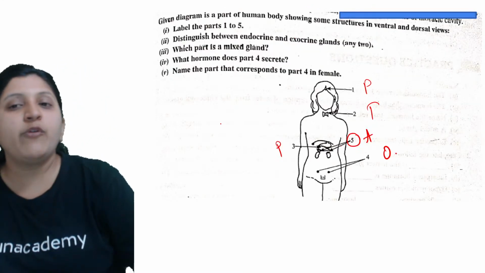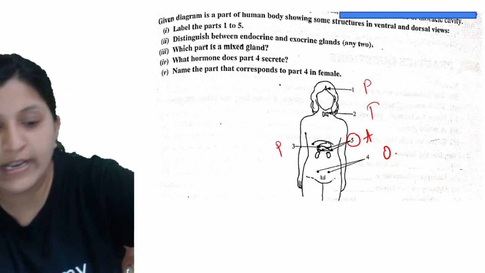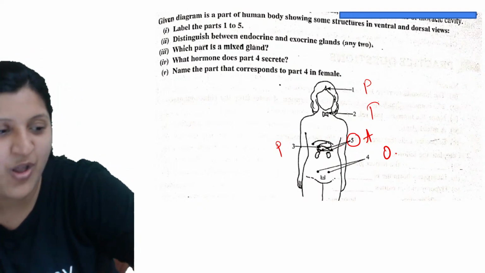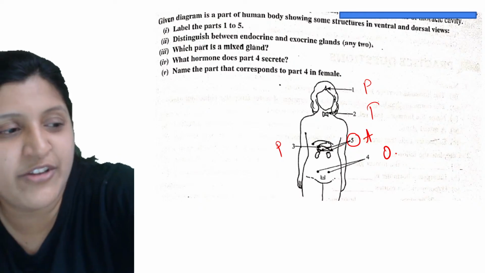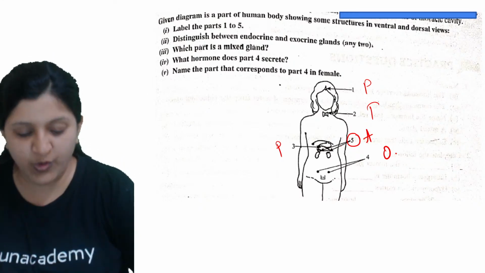Okay, so distinguish between endocrine and exocrine gland. Any of you? What are the distinguishing features between the exocrine and endocrine gland?